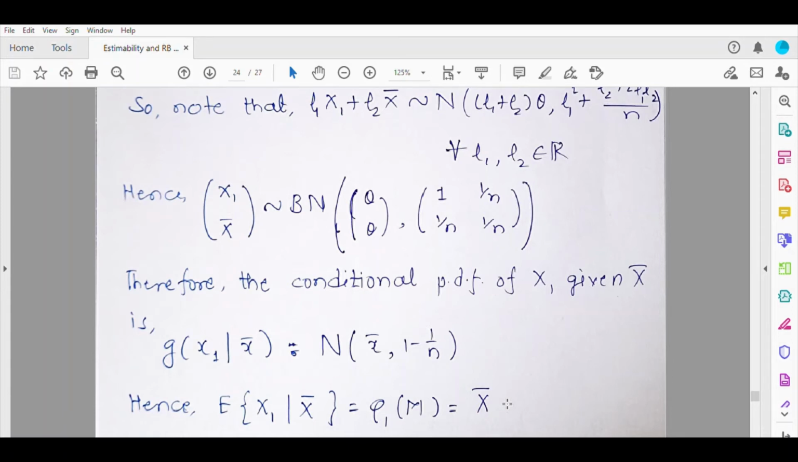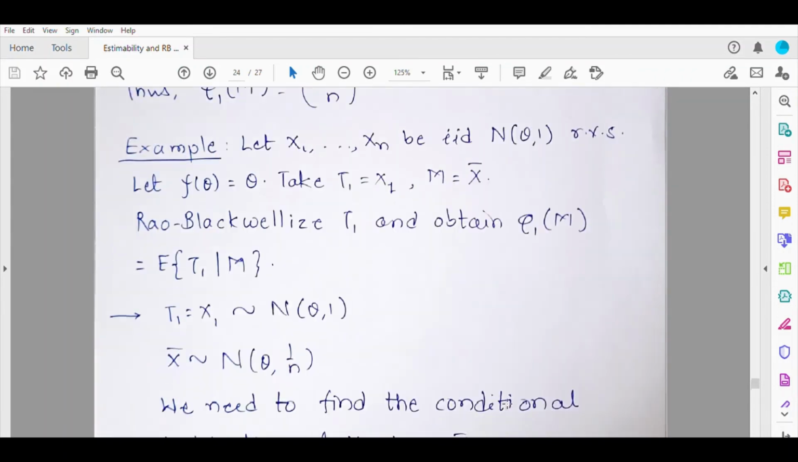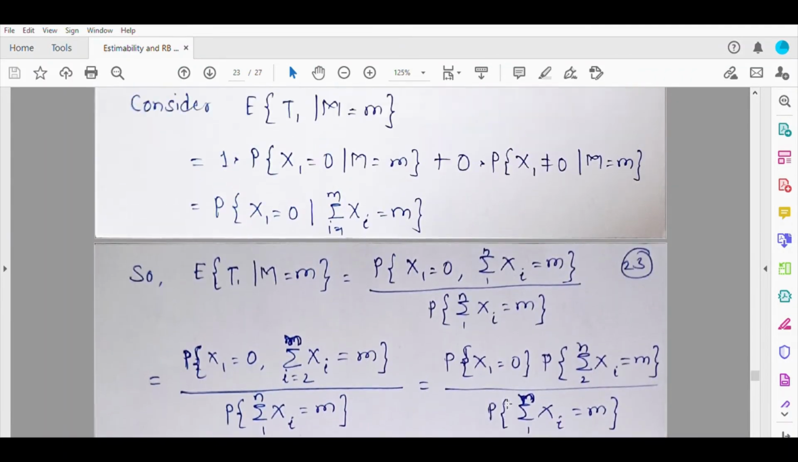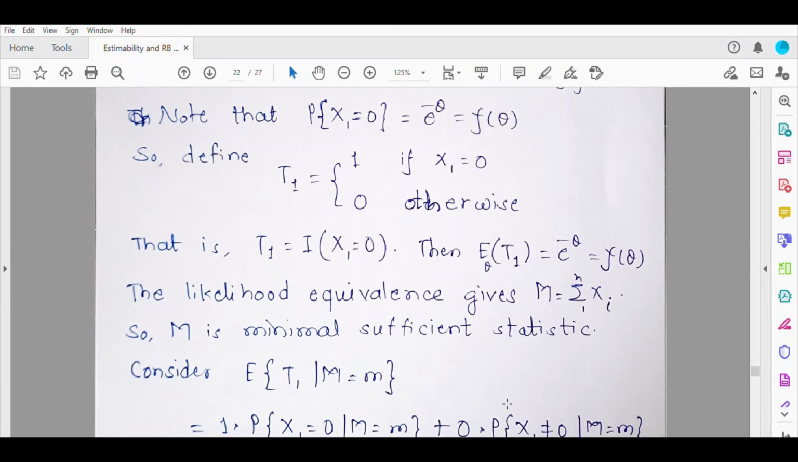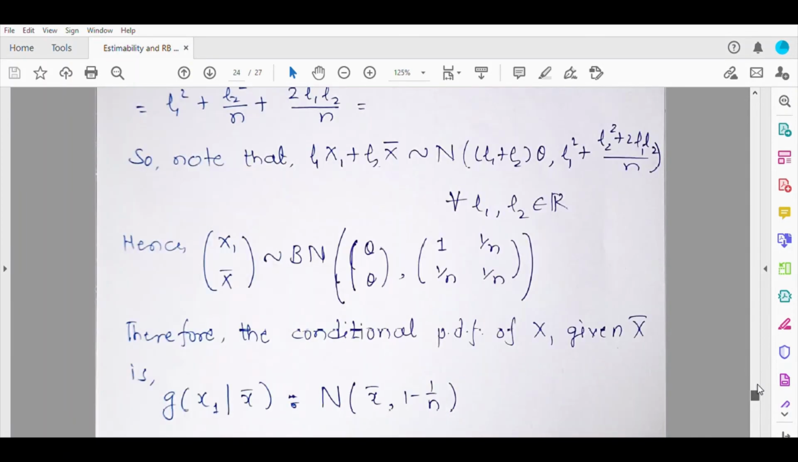Was that the case in the earlier example? No, because there the minimal sufficient statistic was not an unbiased estimator of e raised to minus theta, isn't it? M, summation xi, was minimal sufficient for theta. So this M was not an unbiased estimator of e raised to minus theta. So that's why we didn't get expectation of T1 given M as simply M. But whereas here, when you consider expectation of T1 given M, you got the statistic M itself.